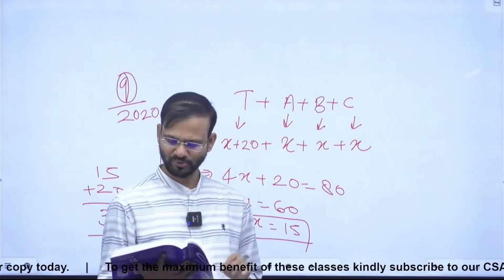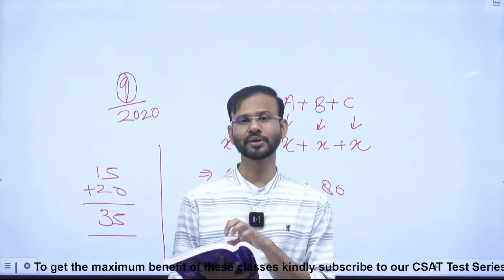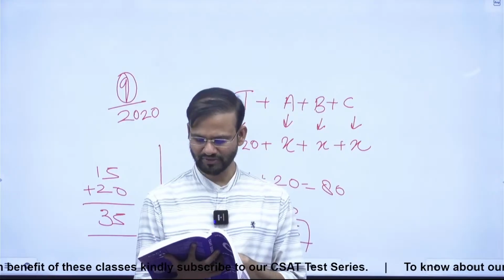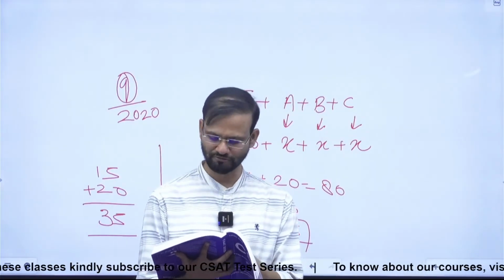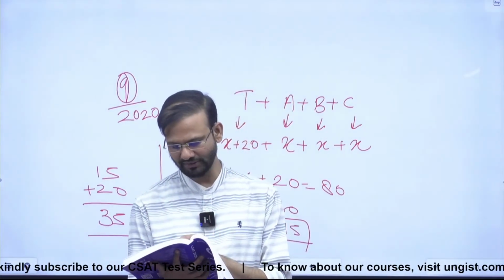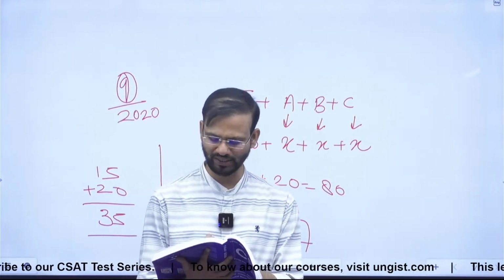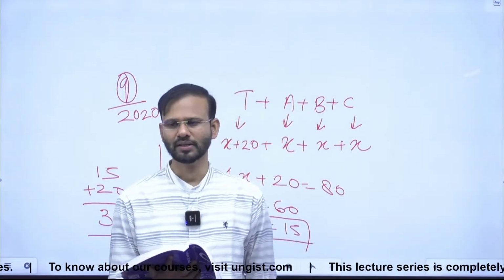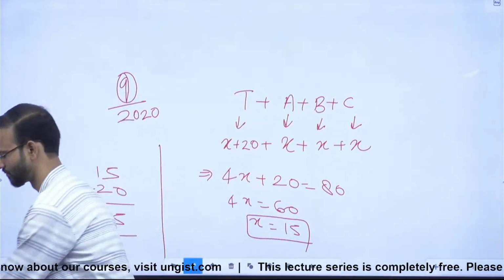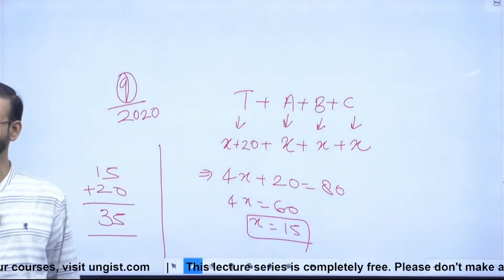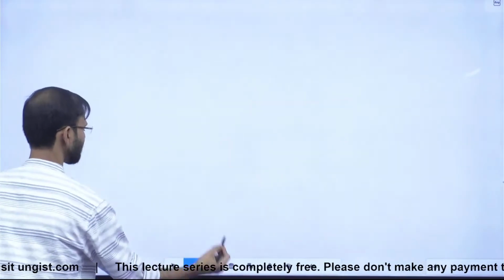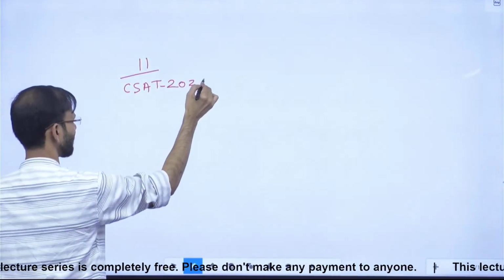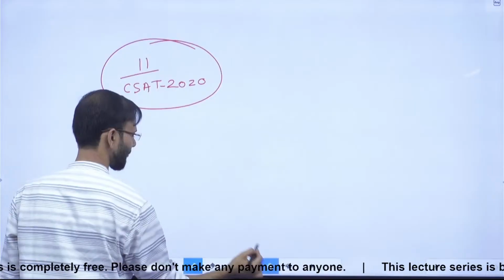Now guys, question number 11. This was asked again in CSAT 2020. The average score of a batsman after 50th innings was 46.4. After 60th innings, his average increases by 2.6. What was his average score in last 10 innings? Question number 11, CSAT 2020. Yes, guys, tell me how will you do it? Tell me the approach.